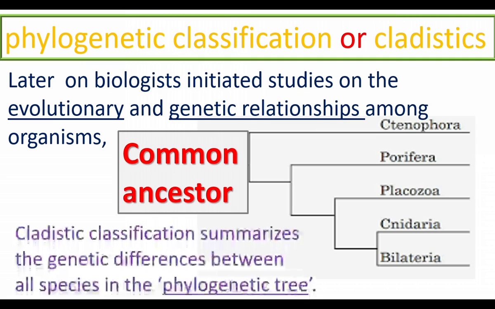That is called a phylogenetic tree. Cladistic classification summarizes the genetic differences between species in the phylogenetic tree. Arrangement of organisms in the cladistic classification shows the differences between the species in the form of a phylogenetic tree.